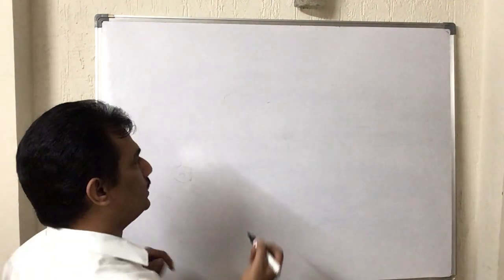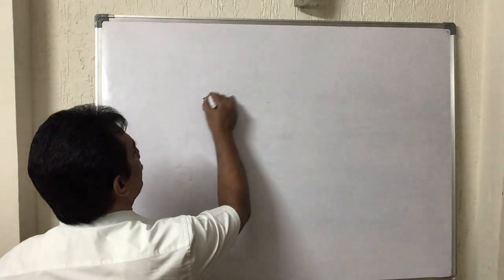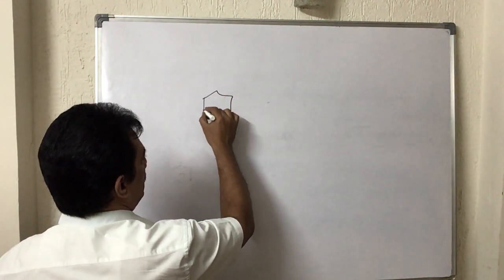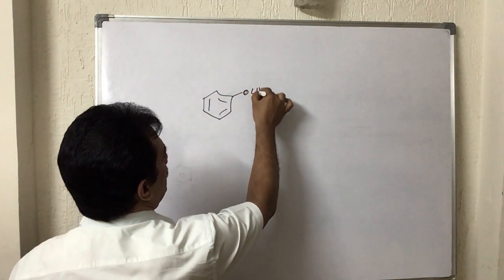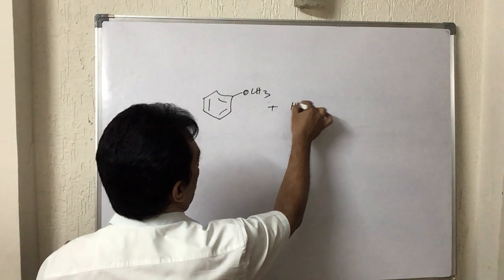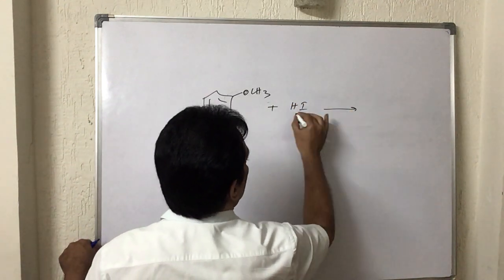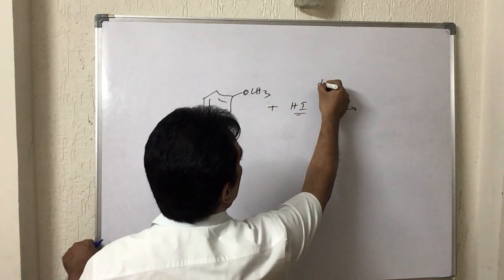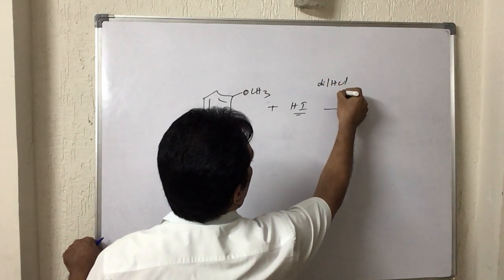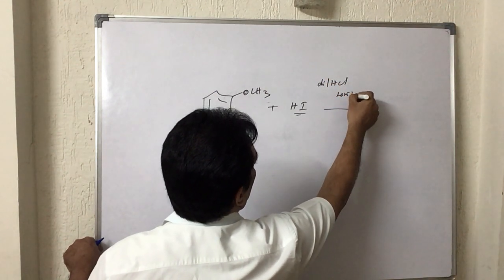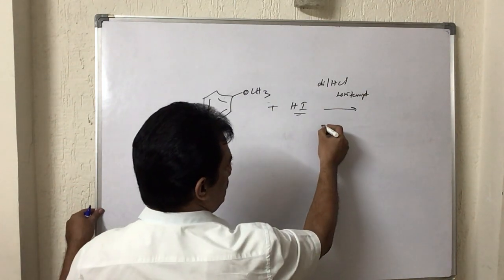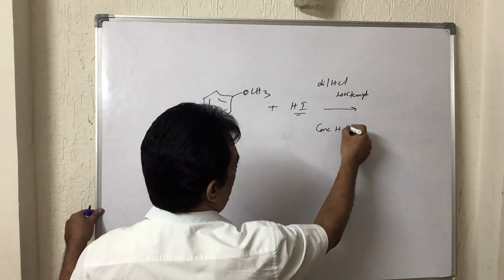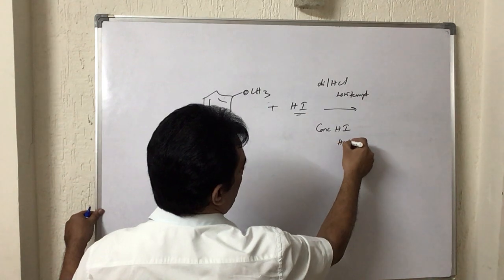And now it is the methoxy group, and this methoxy is reacting with HI, and we know that HI we are considering as dilute HI with low temperature, and then concentrated HI with high temperature.